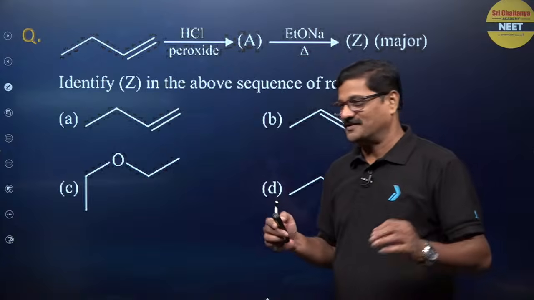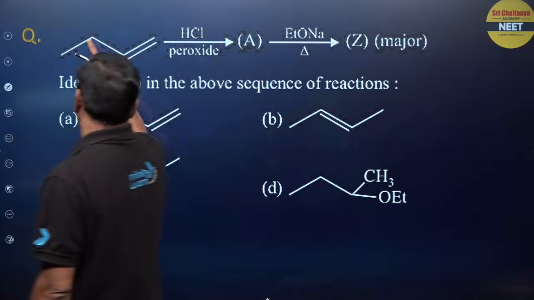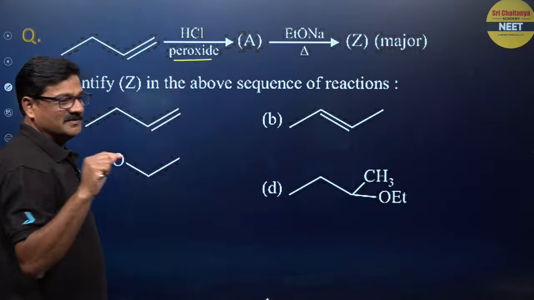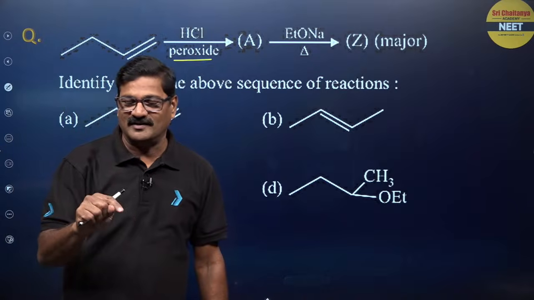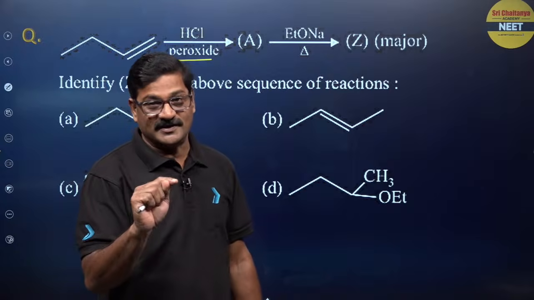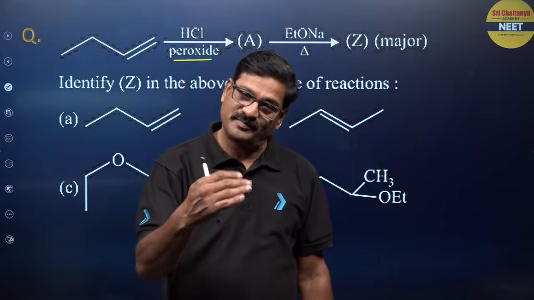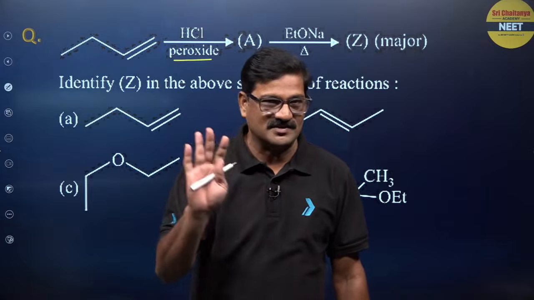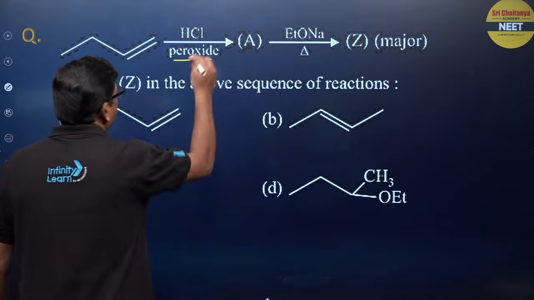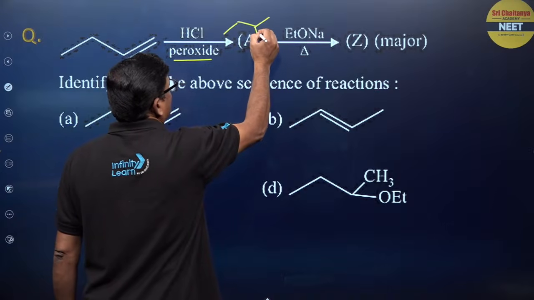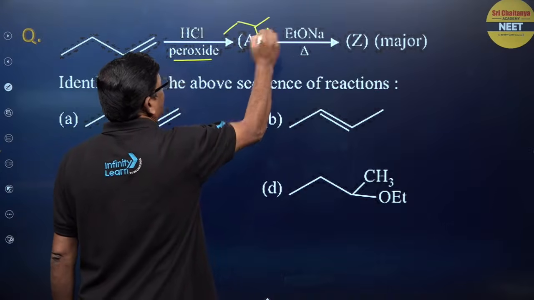Bhaskar, waiting for your option. Now, this is an alkene. Whenever HCl is in the presence of peroxide, remember that the peroxide effect works only with HBr. It's a trap. Don't use peroxide with HCl, it doesn't make any sense. So I just want to say, the A is going to be simply this, with Cl.